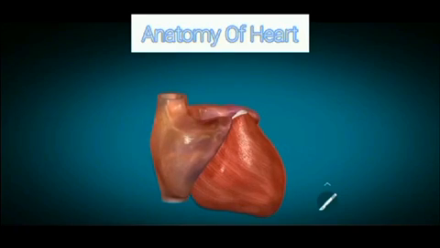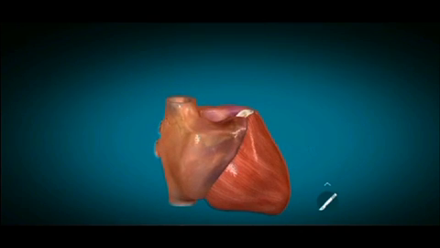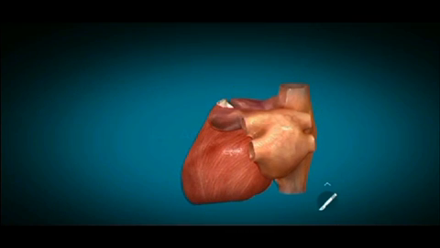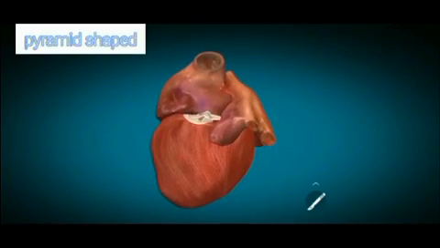This tutorial is about the anatomy of the heart. The heart consists of four chambers, a right atrium and right ventricle anteriorly. If we rotate this model, then we've got the left ventricle and left atrium posteriorly. The heart is a muscular organ that looks pyramid shaped.